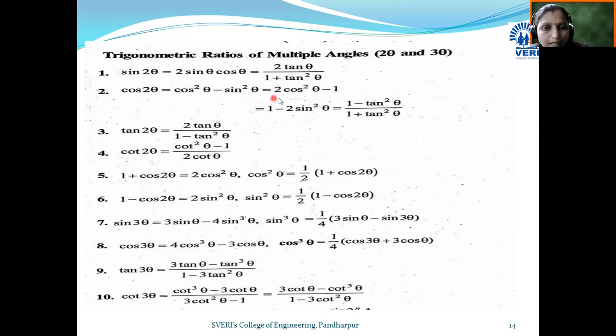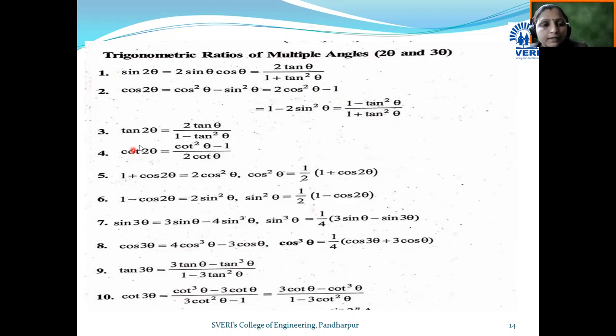Now see, cos of 2 theta becomes cos square theta minus sin square theta. That means it can be converted into 2 cos square theta minus 1, or it can be written as 1 minus 2 sin square theta, and it can be written as 1 minus tan square theta divided by 1 plus tan square theta. In this way there are a total of 4 formulas of cos 2 theta. Which formula is necessary while solving the example, you have to choose that formula.